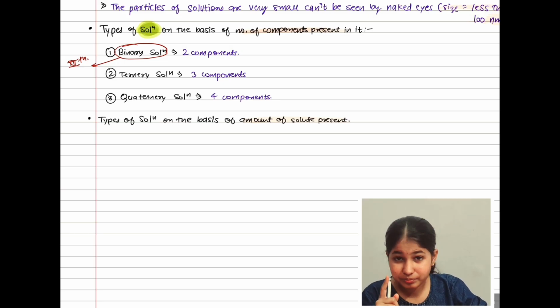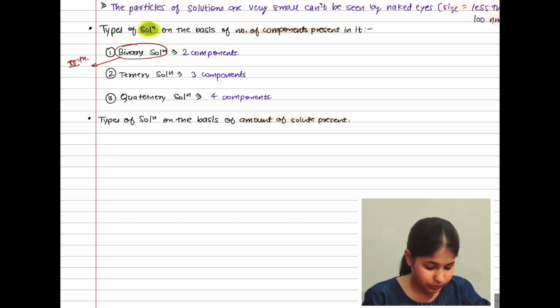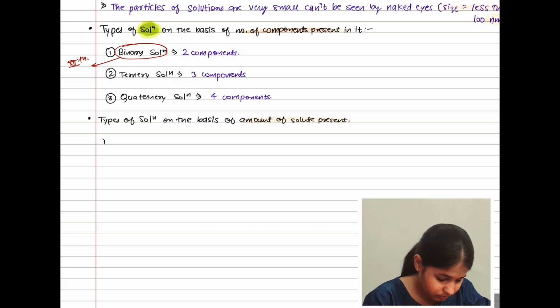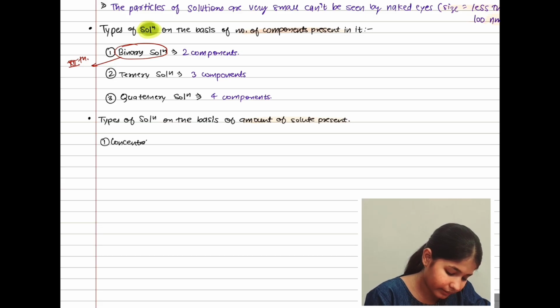First is our concentrated solution. Second is our aqueous solution.